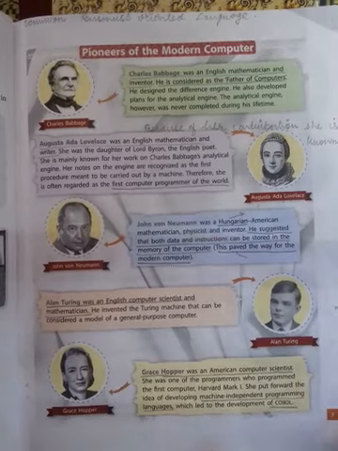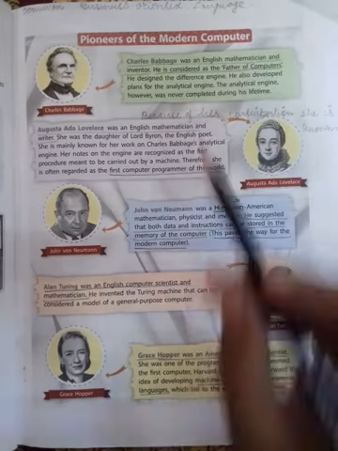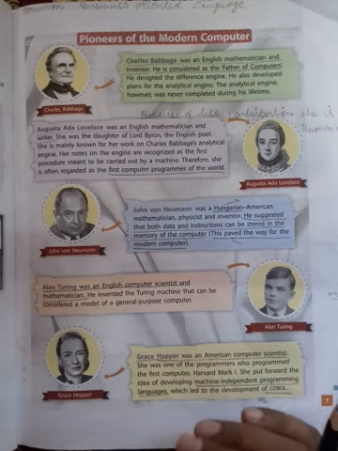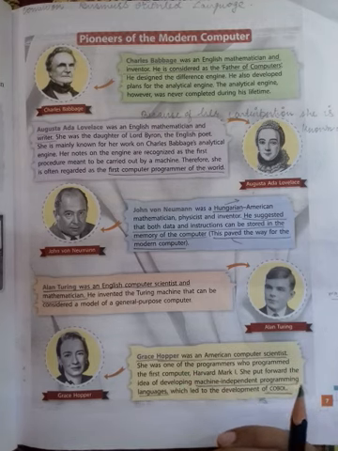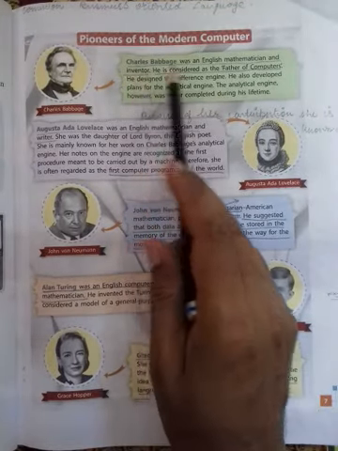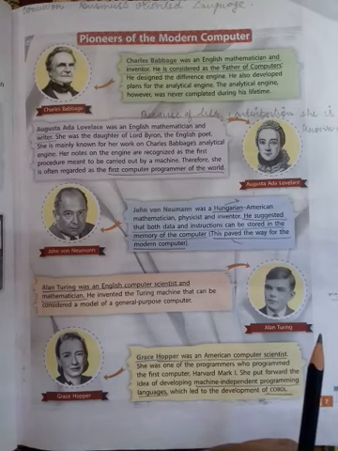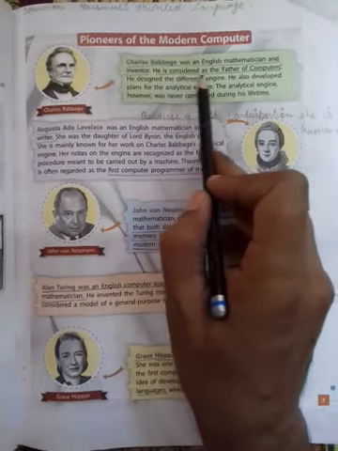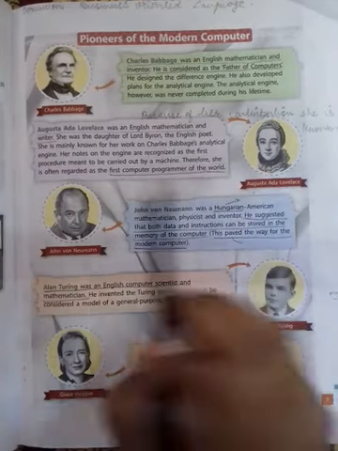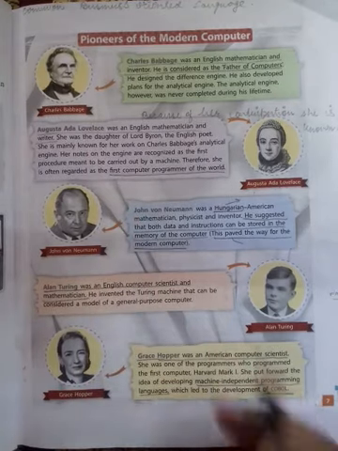On the next page, pioneers of the modern computer, those persons who played a very significant role in the development of computers. So here are some persons. Charles Babbage was an English mathematician and inventor. As I told you just earlier, he is considered as the father of computers. Next one, Augusta Ada Lovelace was an English mathematician.